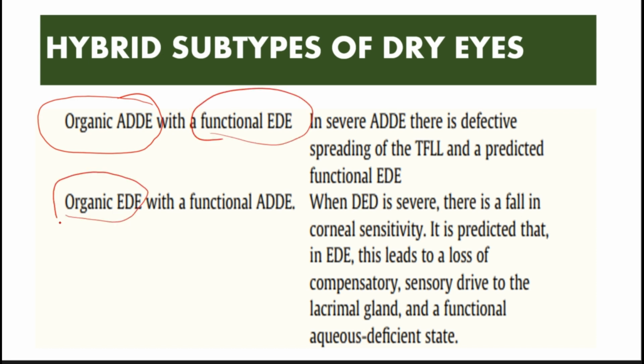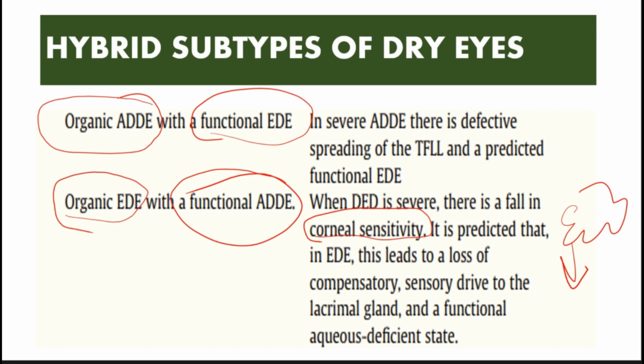Similarly, in an organic evaporative dry eye disease, what is happening is if there's excessive evaporation, there's excessive hyperosmolarity, there's also going to be damage to the corneal nerves. So when the corneal nerves get damaged, the corneal sensitivity is going to fall. And if the corneal sensitivity falls, remember I talked about the afferent limb of the lacrimal functional unit. What will happen? This will lead to loss of the functional unit, and this will lead to decreased sensory drive to the lacrimal gland, and the lacrimal gland will now not produce an increased amount of the aqueous component, leading to functional aqueous deficient dry eye disease.